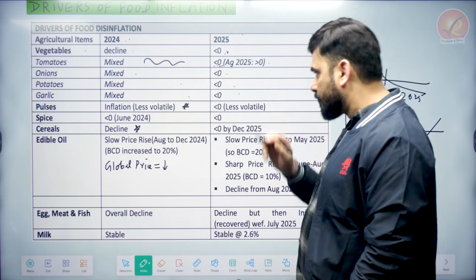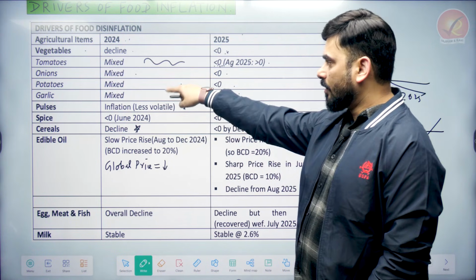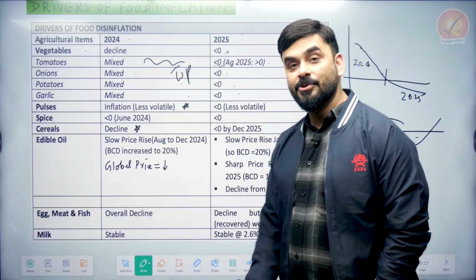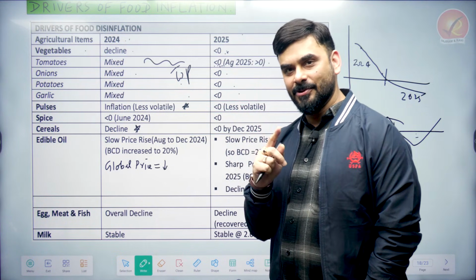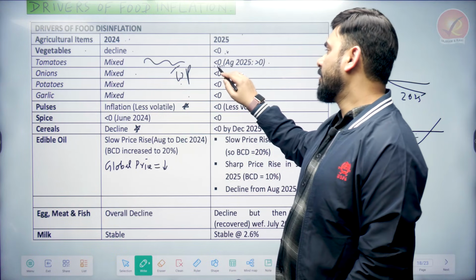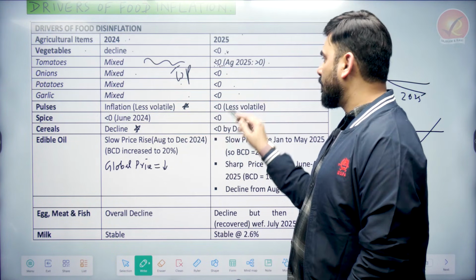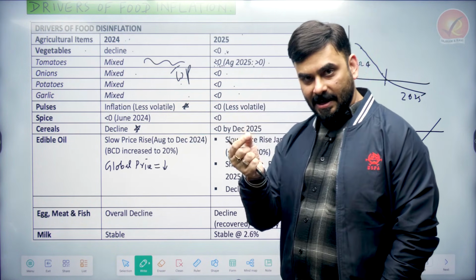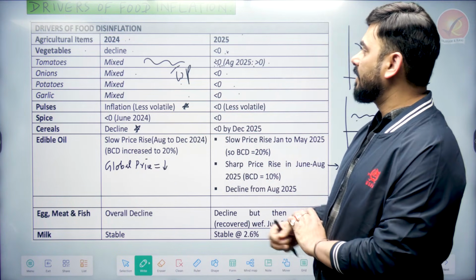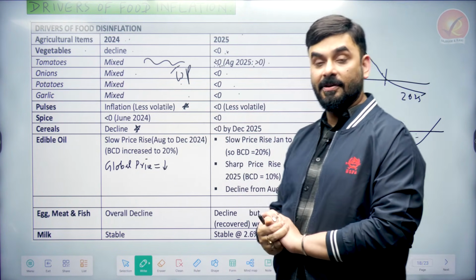So tomatoes, onion, potato, they are called TOP. And TOP is used where? Operation Green. Earlier it was used, now in Operation Green, all the fruits and vegetables are covered. So what happened to the price of fruits and vegetables? It came down. Tomato only showed a slight increase in price after August 2025. Otherwise, tomatoes, onion, potatoes, garlic, everything is less than 0, means negative.